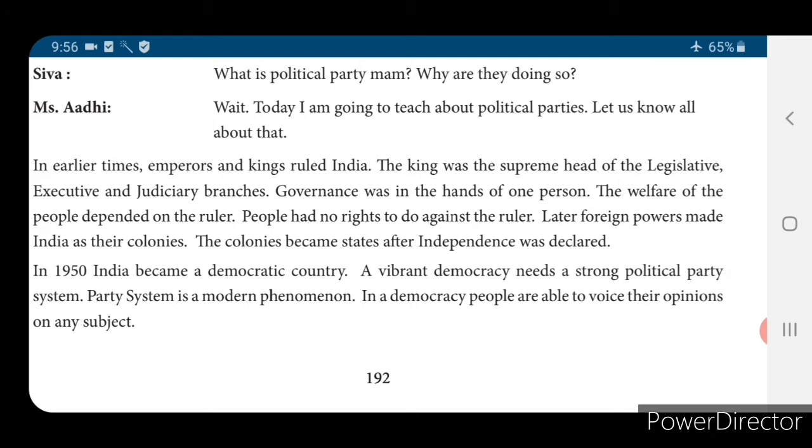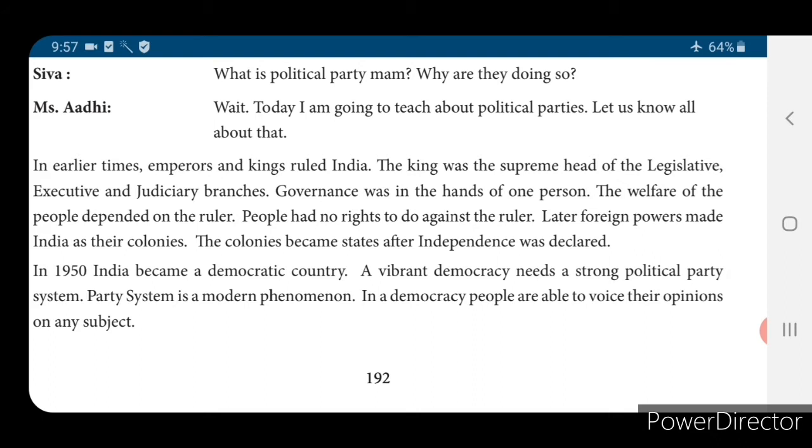The welfare of the people depended on the ruler. So people had no right to act against the ruler. If the ruler, that is the king, is saying something, means if he frames some law and order, then each and every citizen should follow that law and order.